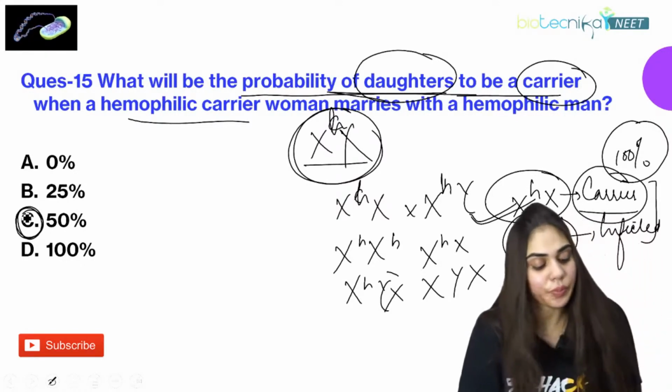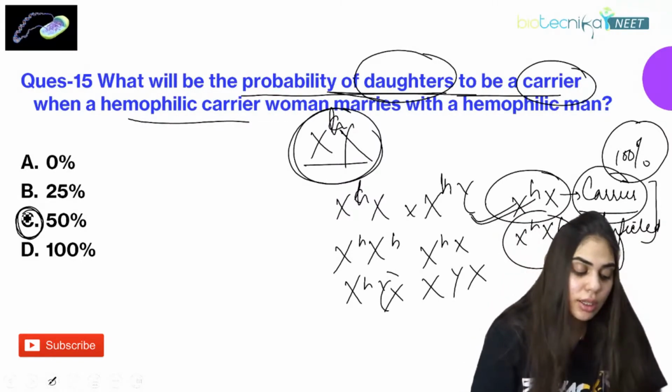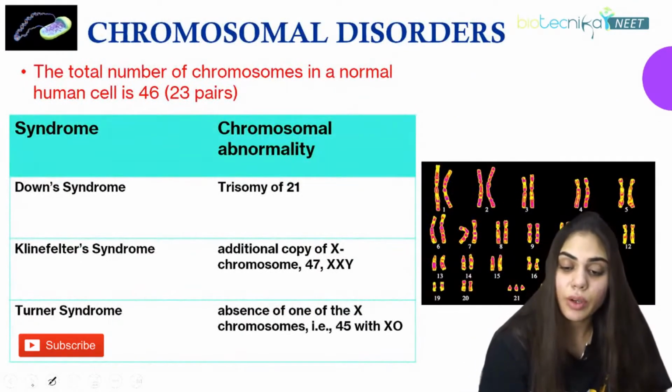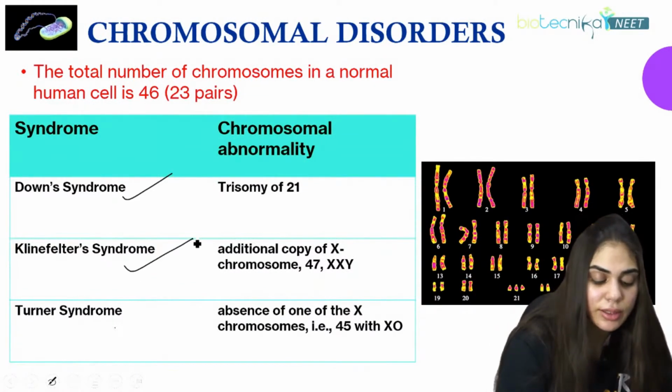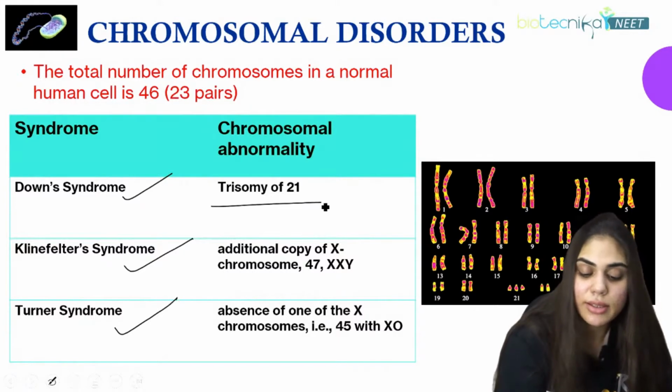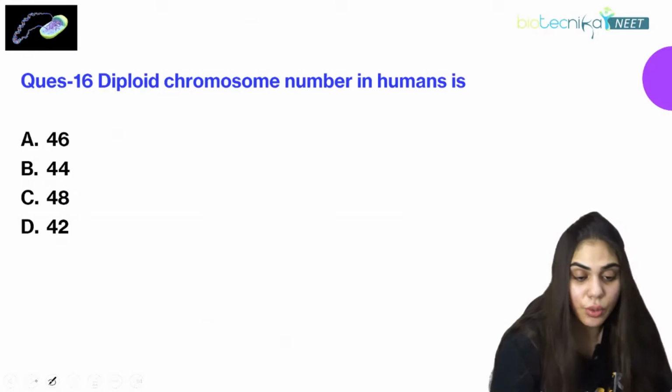So I think we are done with Mendelian disorders. And this is a table for chromosomal disorders where you have to recall only about Down syndrome, Klinefelter's and Turner. You can just see what are the chromosomal abnormalities related with these syndromes.